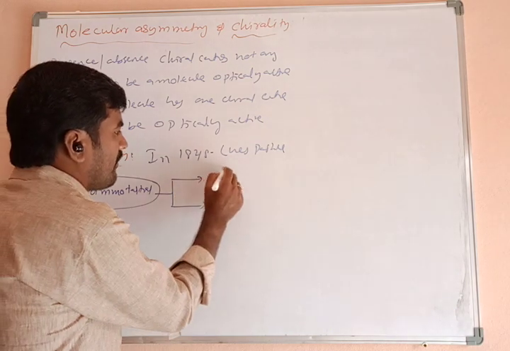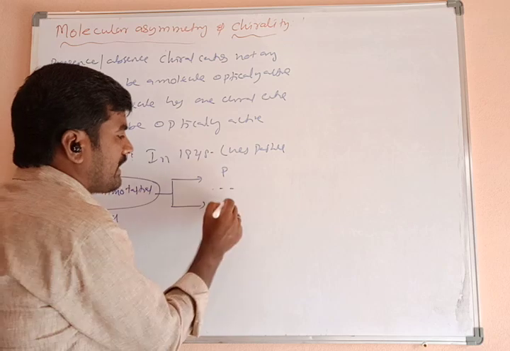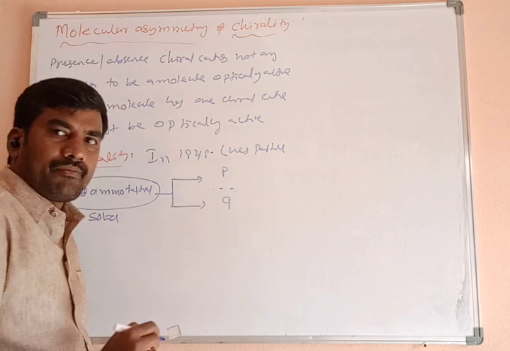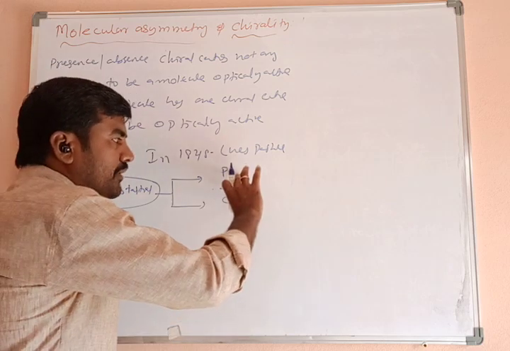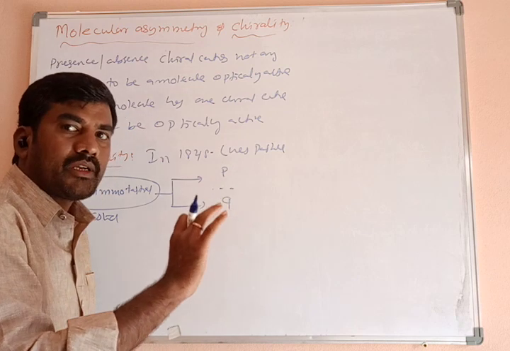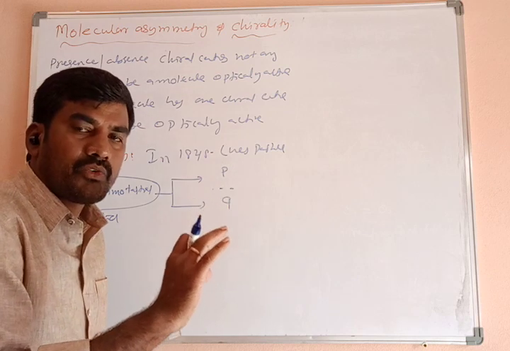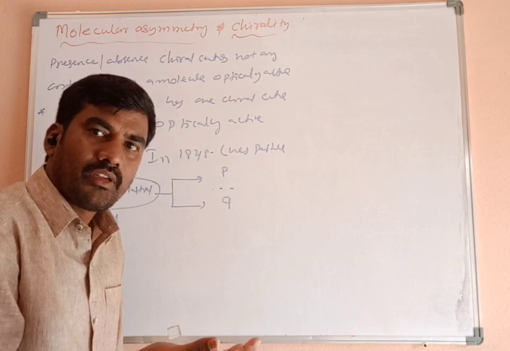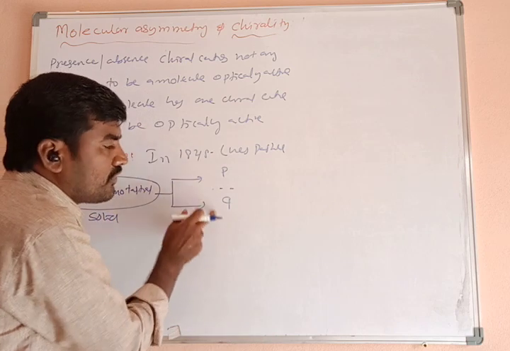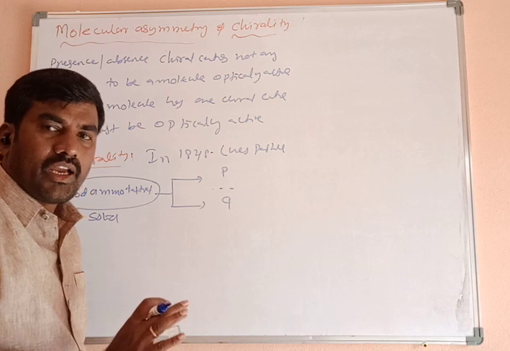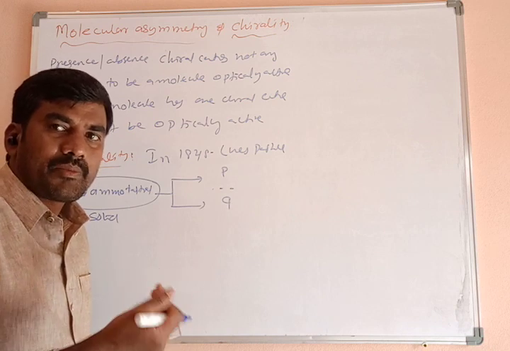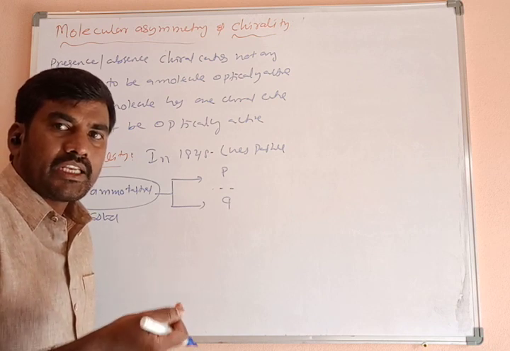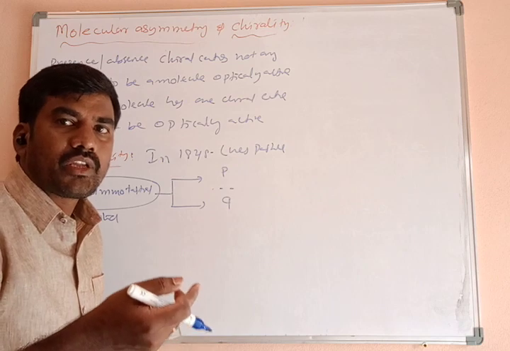For example, one is just like P, another one is a mirror image of P. Both are sodium ammonium tartrate. Both are the same compound, but they exist in two forms. After this observation, many experiments were done in stereochemistry and it led to modern stereochemistry.